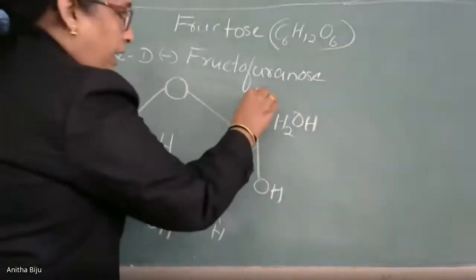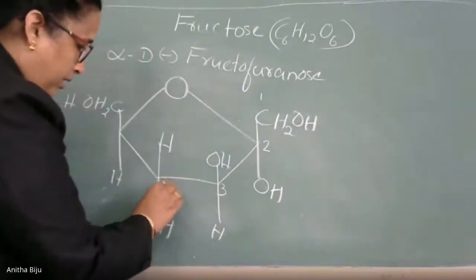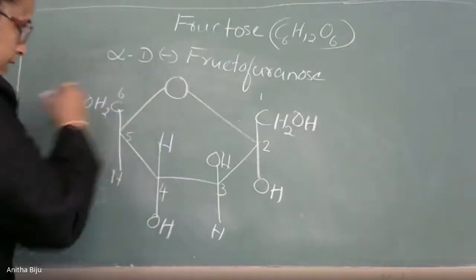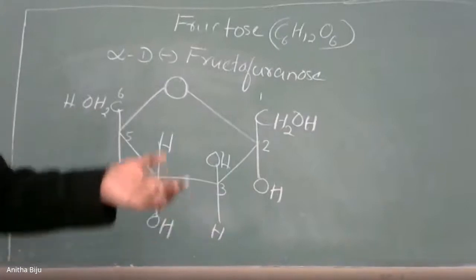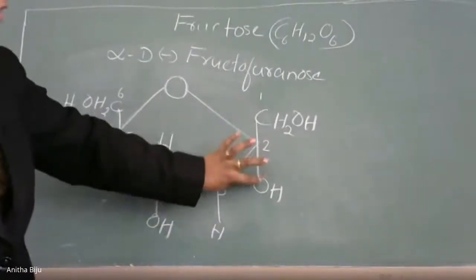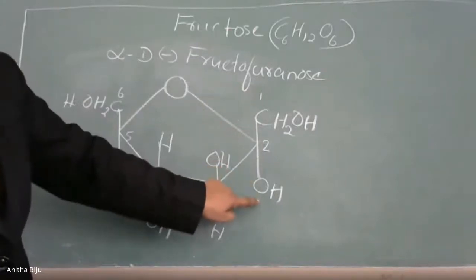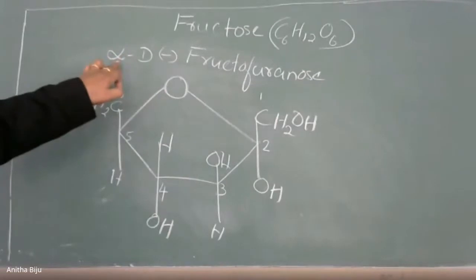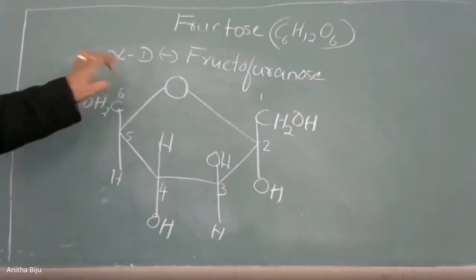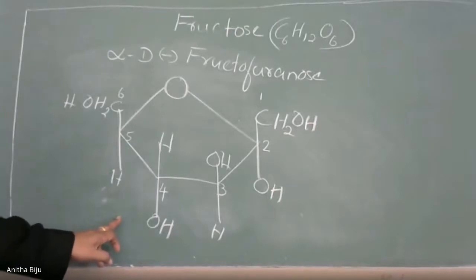When we number the carbon atoms, this is the first carbon, second, third, fourth, fifth, and sixth. So, how to draw the beta structure? This configuration has changed. OH will be coming up and CH2OH will be coming down. That structure is called the beta D. Here, instead of alpha, beta D is coming. Try to draw this structure. If you wish, you can draw it.